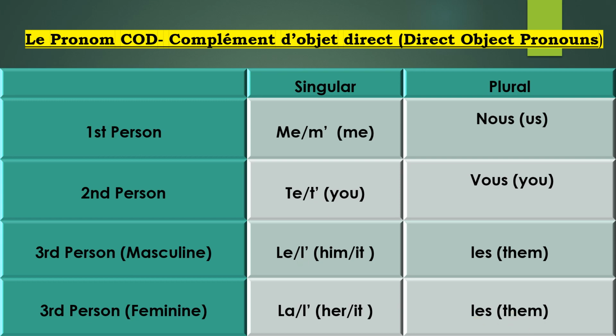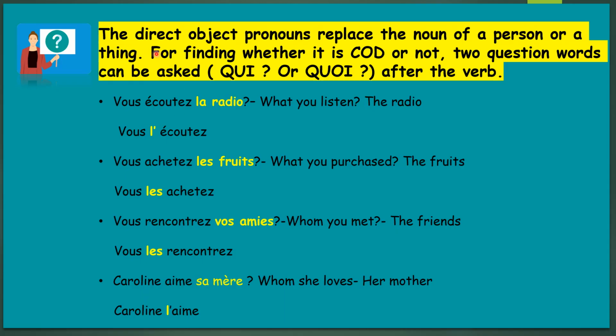The direct object pronoun replaces the noun of a person or a thing. For finding whether it is COD or not, two questions are always asked after the verb: who or what. COD is very simple. Why do we use COD? To avoid the repetition of the noun.